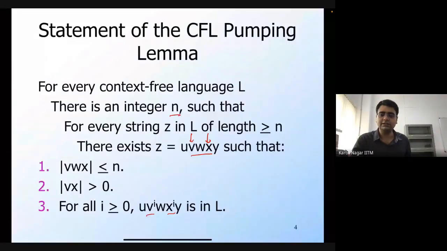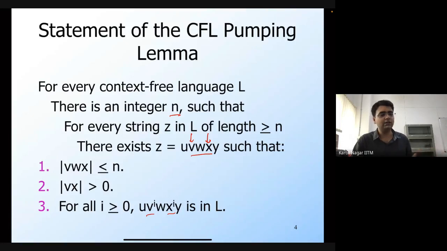So is that clear? The pumping lemma for regular languages says that if a language is regular, then there exists this integer n, such that if you consider any string of length greater than or equal to n, there will exist some substring that I can pump as many times as I want. And since if L is regular, then L is also a CFL, the pumping lemma will also hold. So if you take any long enough string, then